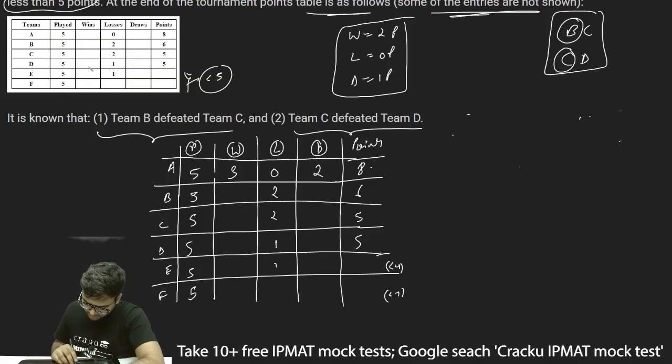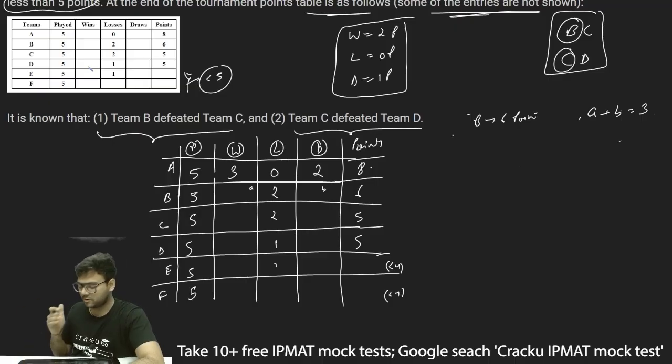Now for B, again I'll assume A and B. Now B has 6 points. There are 2 losses, so out of the 5 matches played by B, there are 2 losses. So A plus B should be equal to 3. That is, the number of wins plus the number of draws should be equal to 3.